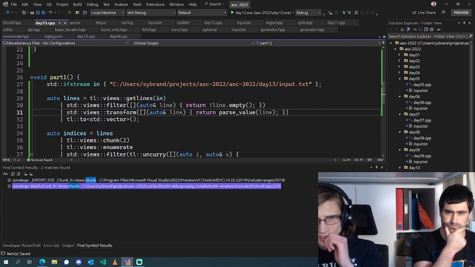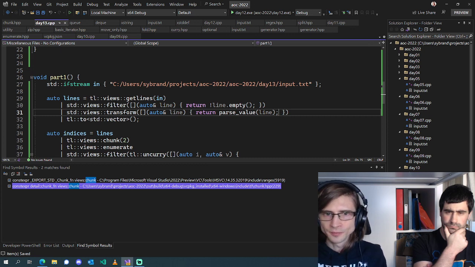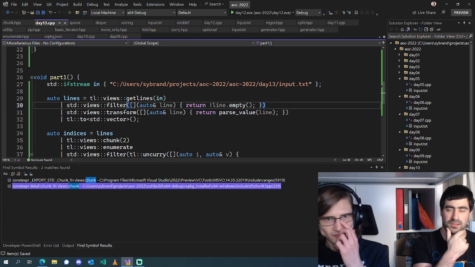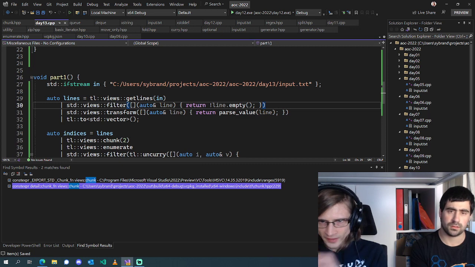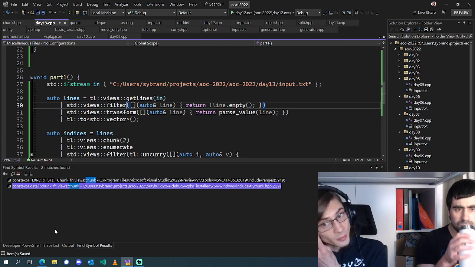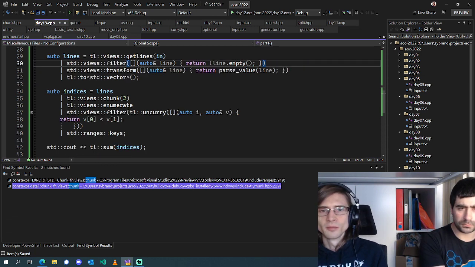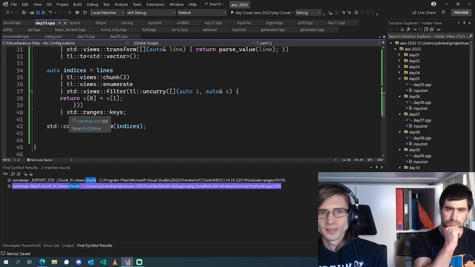Good, so we get our lines, we filter on ones which are not empty. There's a remove_if, right? Oh no, there's not. Sadly, there's not a remove_if. There is one in range-v3, which inspired standard ranges, but not in standard. Cool. And then we parse all of the lines which were not empty. We convert this into a vector. We chunk this up into pairs. We enumerate them. We filter on the ones where the left-hand side is less than the right-hand side. We get all the indices for those, and then we sum them up.